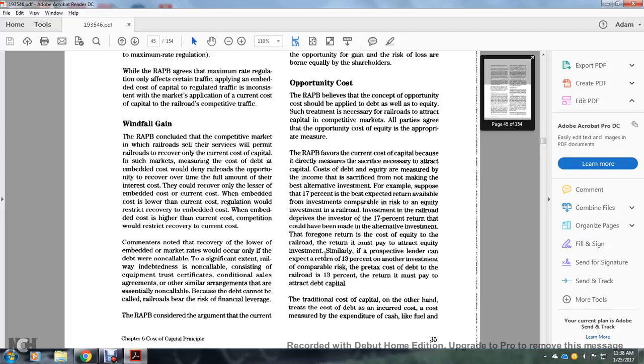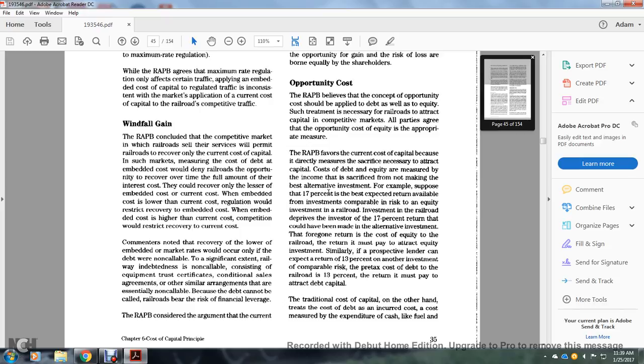Alright, opportunity cost. The railroad believes that the concept of opportunity cost should be applied to debt as well as equity. The treatment is necessary for the railroads to attract capital in competitive markets. All parties agree that opportunity cost is the appropriate measure for equity. The Railroad Accounting Principles Board favors the current cost of capital because it is a direct measure of the sacrifice necessary to attract capital, both debt and equity, and a measure of the income sacrificed by making the best alternative investments.